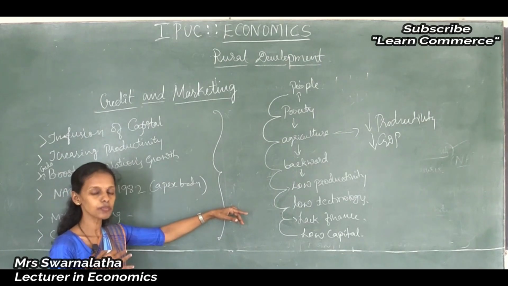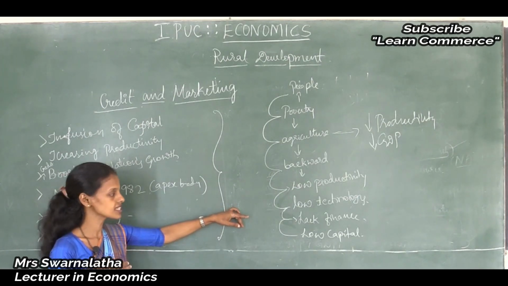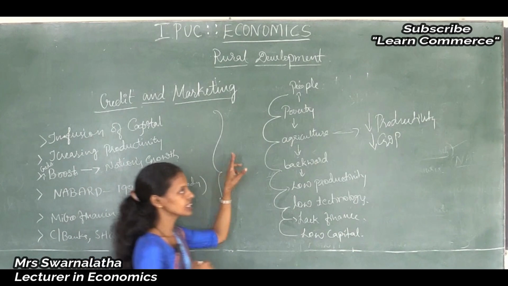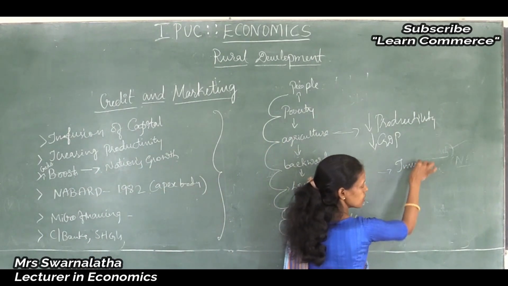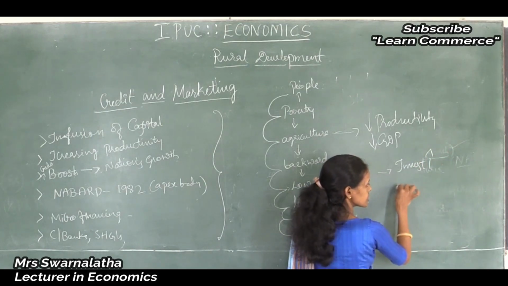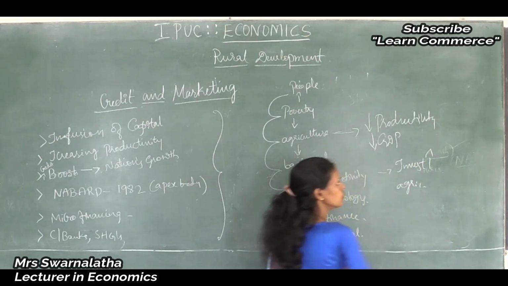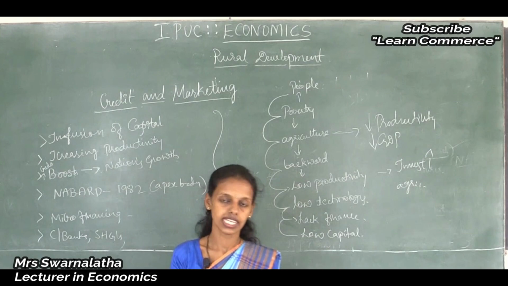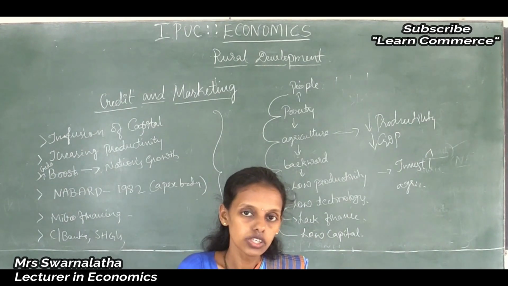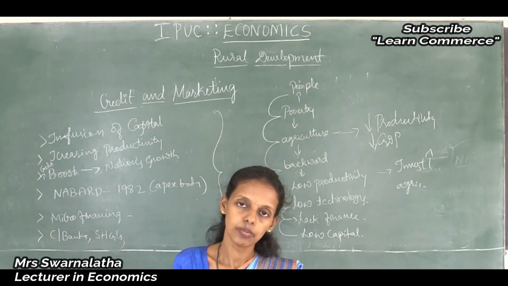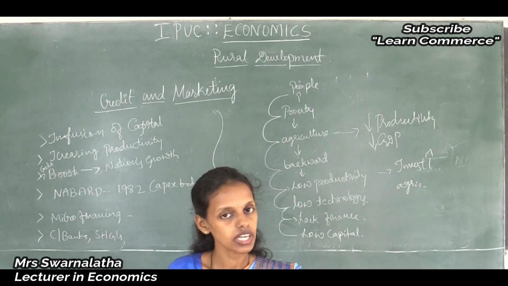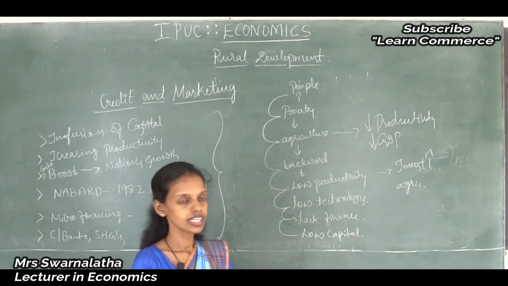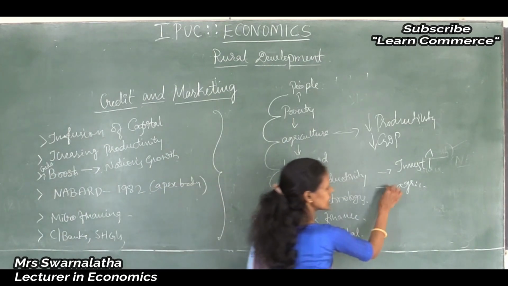According to the Planning Commission and economists, it is better to increase the investment in rural agriculture. How to increase the investment in agriculture? Earlier, people in rural areas depended mainly on agriculture, but the way of cultivation was different and gave very low yield.